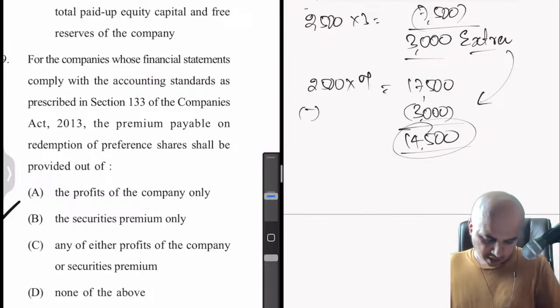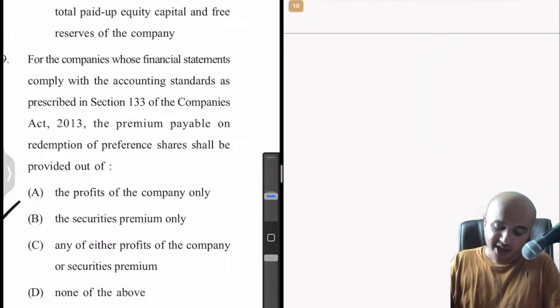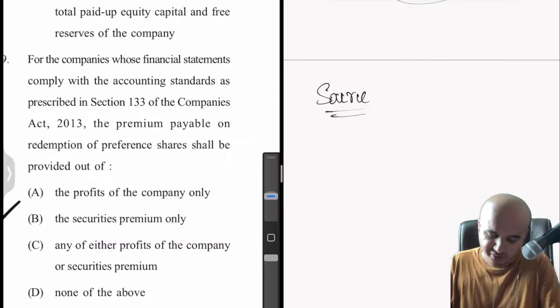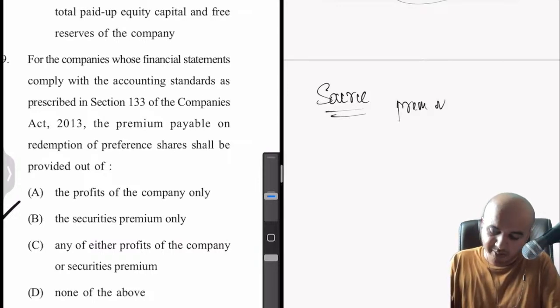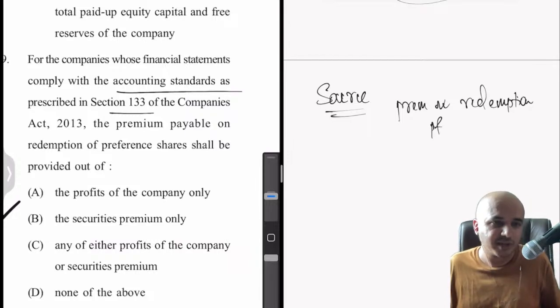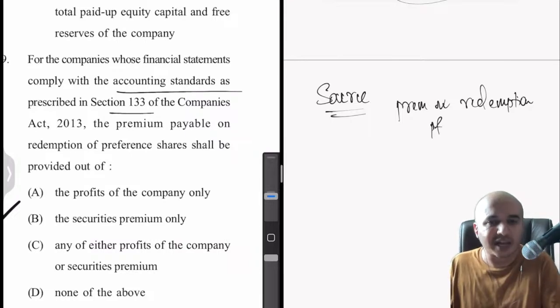What is option C? For the companies whose financial statements comply with accounting standards as prescribed in section 133 of the Companies Act, the premium payable on redemption of preference shares shall be provided out of. Basically they are asking about the source. What is the source for premium on redemption of preference shares? The answer is, it depends. It depends on whether they are complying with the accounting standards as prescribed in section 133 or not. In this case, those companies are complying with section 133.